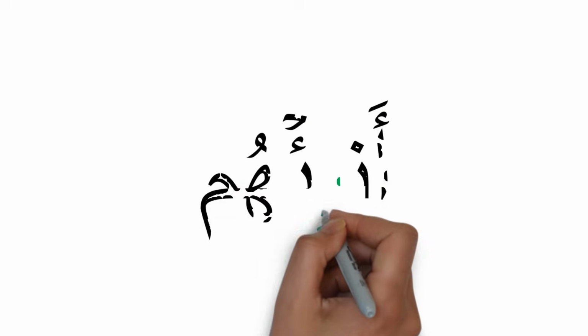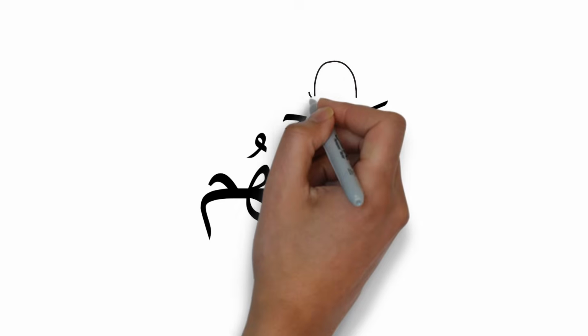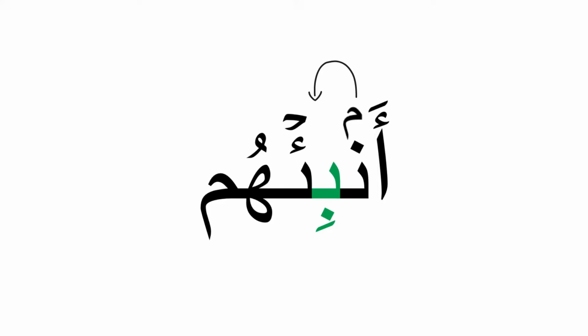For example, we see that there is a Noon Sakina followed by Ba. The little meme has been placed above the Noon. If I'm gonna read this word, it will be Anbihum. I changed the Noon sound into a Meme sound coming through the nasal passage, holding it for two counts. The next one,